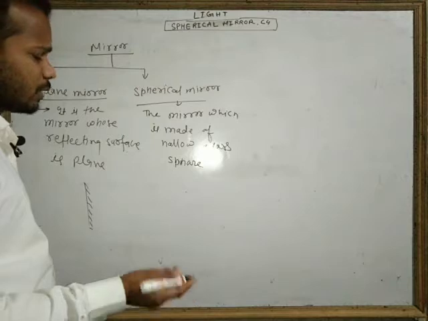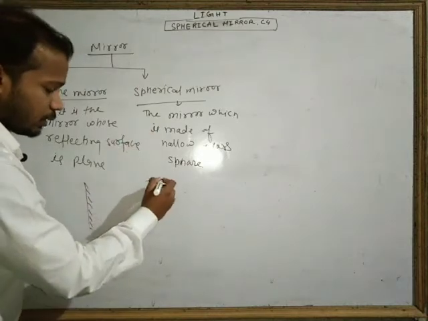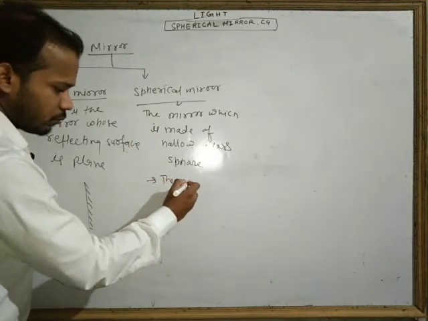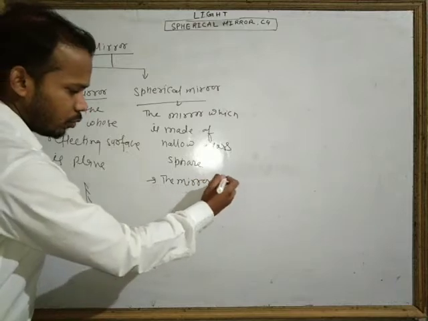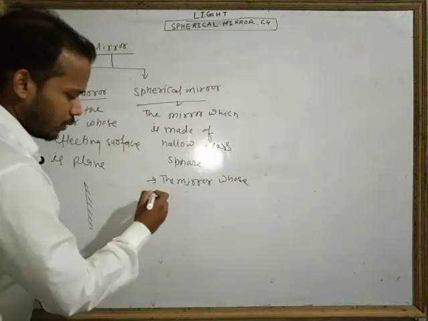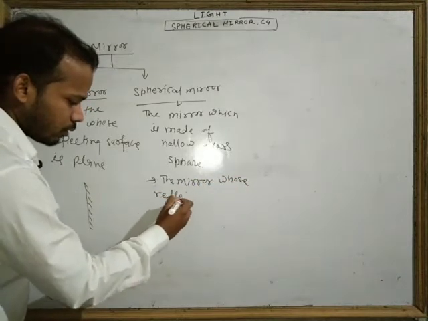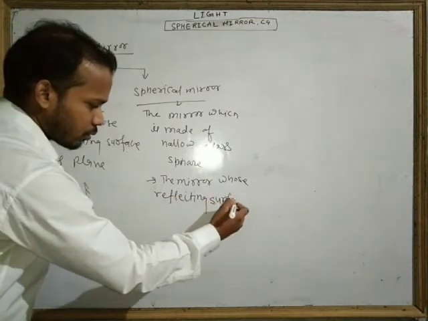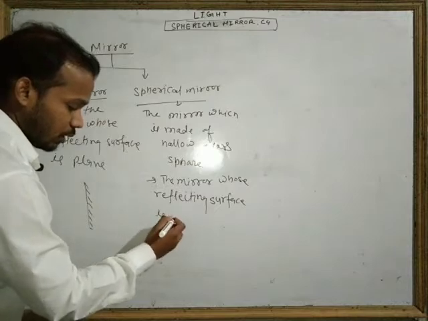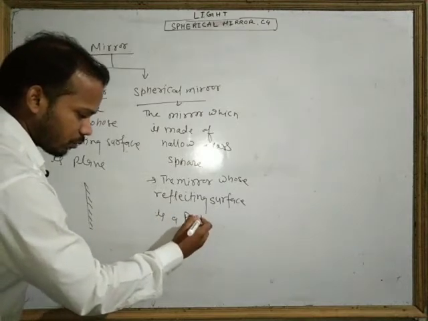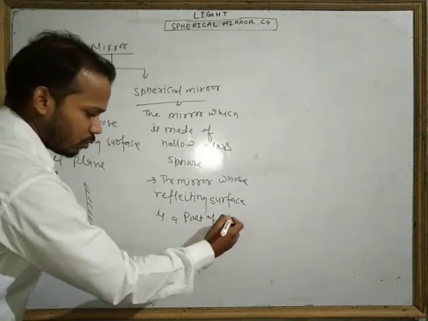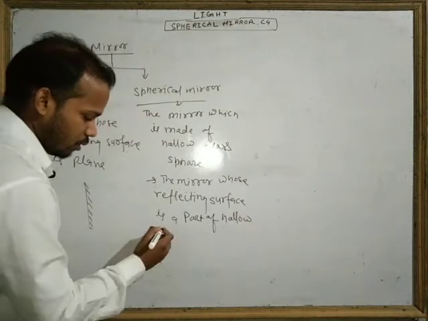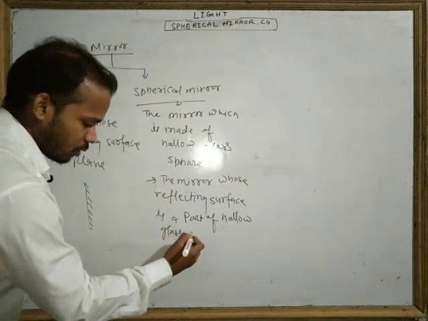Or we can also write: the mirror whose reflecting surface is a part of a hollow glass sphere.